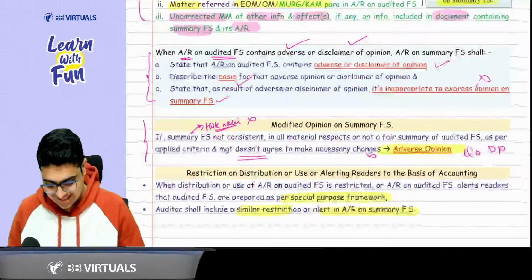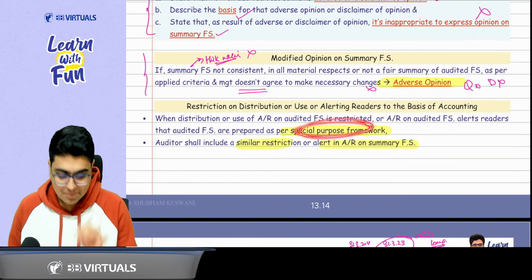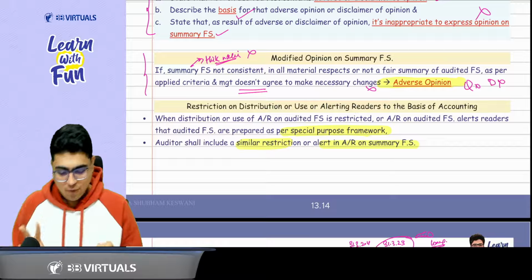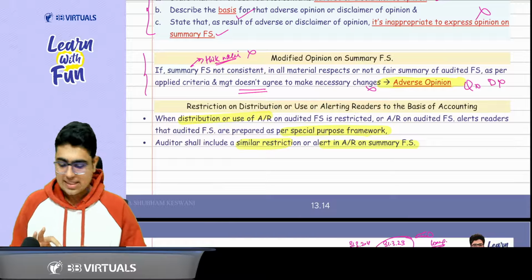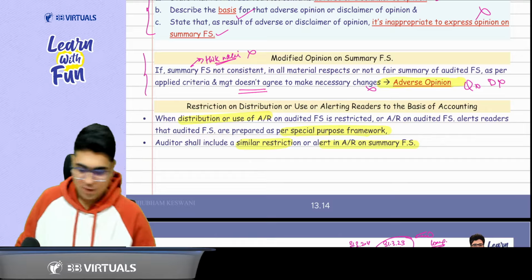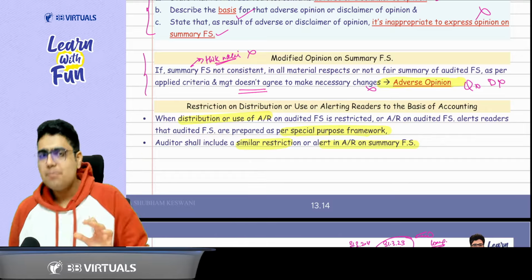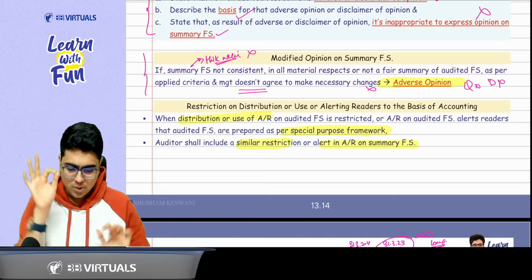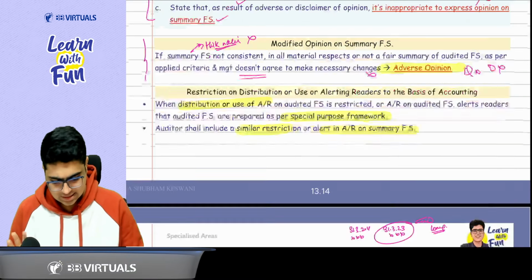We are amazing, sir. Now, sir, we both understand that if the financial statements are prepared as per special purpose framework, got it? Yes, sir. Two things are restricted. What are the two things restricted? First of all, the distribution or use. And the second thing is that it is restricted to the users and it is restricted for distribution. So you need to alert the users that it is prepared as per special purpose framework, because it is prepared as per special purpose framework, not for every user, not for every person. Okay. So similar restriction will be there in the audit report on summary financial statement.